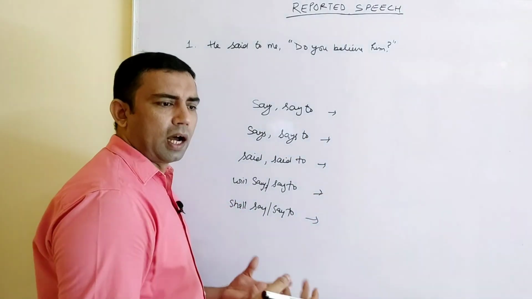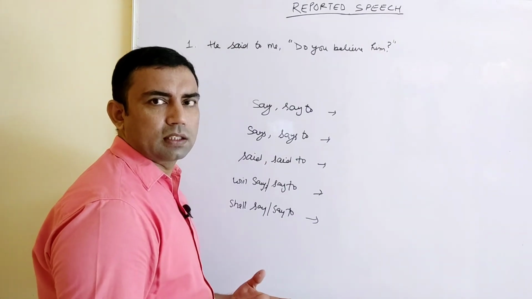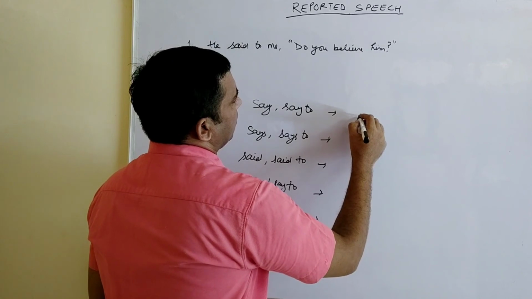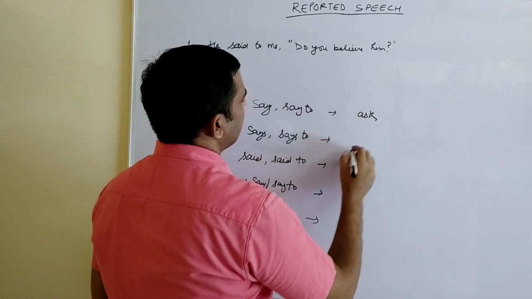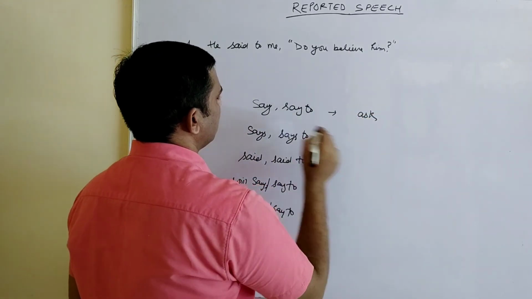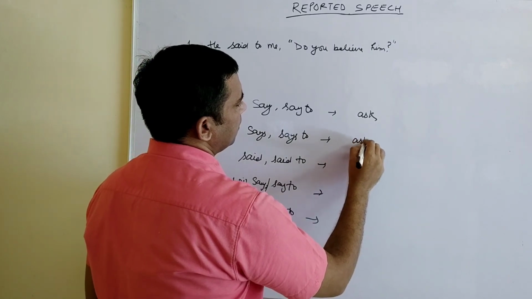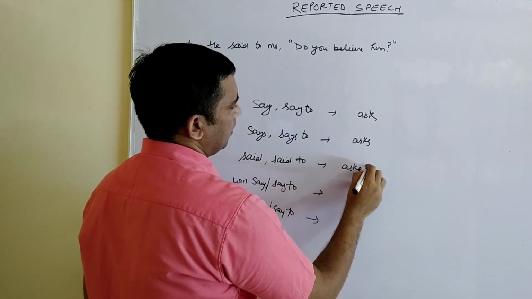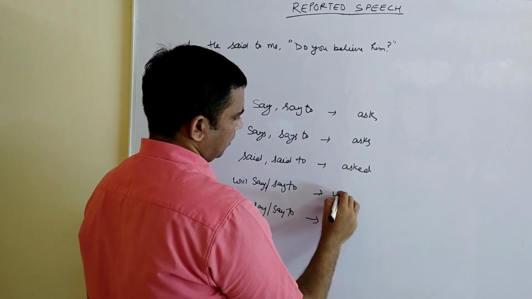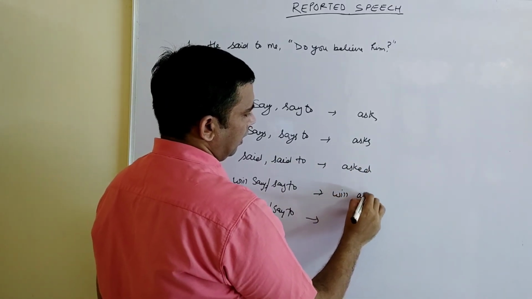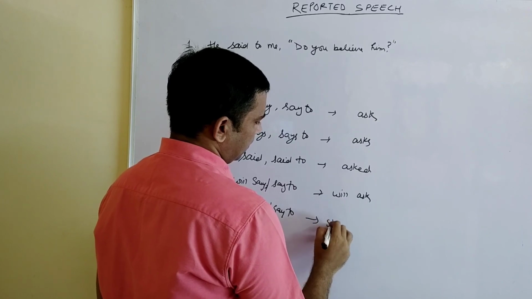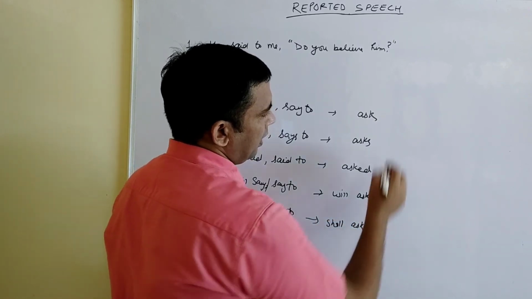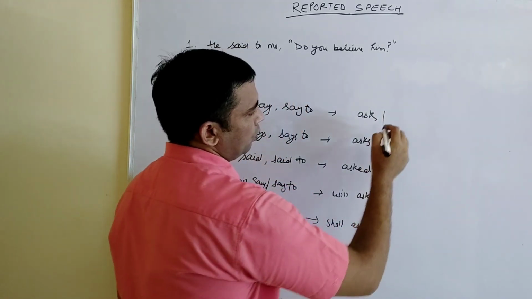Usually we use the word ask, because it is a question which is asked. You can also use inquire. It will become ask, asks, asked, will ask, shall ask. If you want to use inquire, that also you can do.